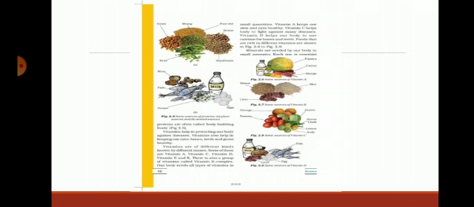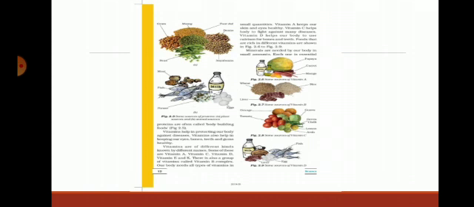The body uses fat as a fuel source. Fats are essential for the absorption of vitamins A, D, E and K in the body. For example, butter, cheese and oil are examples of fat-rich food. Some sources of fat are plant sources and animal sources. Plant sources: groundnut oil, coconut oil, soya oil, nuts also, groundnuts.